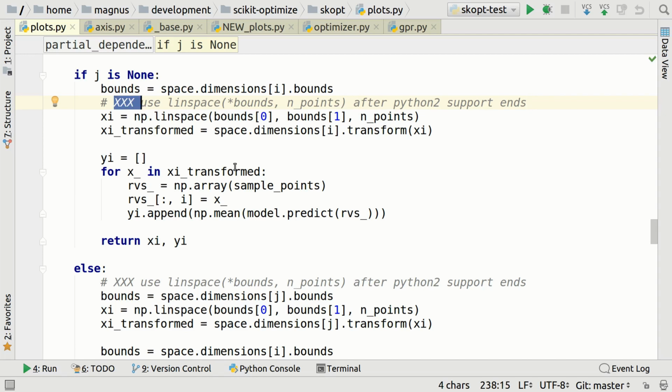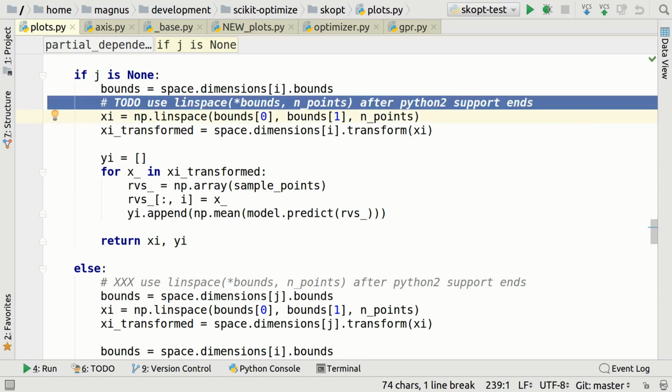Alright? But I looked it up and it appears that XXX actually is used as a comment that is a warning that you really have to be careful with this or something like that. That is not the case here. This is something that needs to be fixed in the future, so the appropriate one would be TODO. But I'm not even sure that there's any point in having this. This is up for debate. I don't think this is a very helpful comment, especially when the rest of the code is not commented.